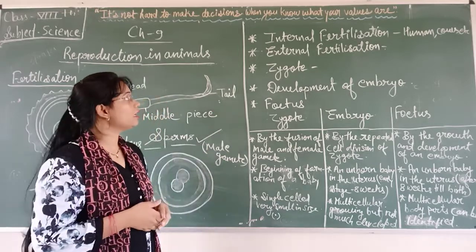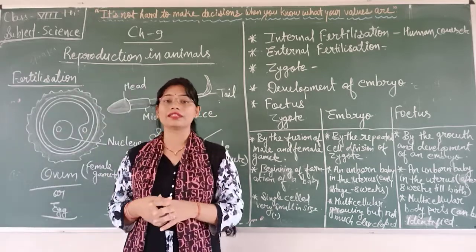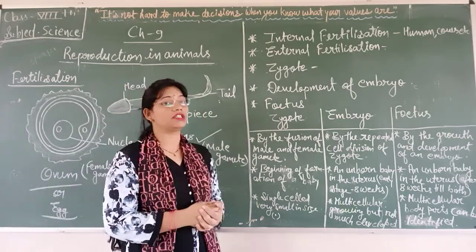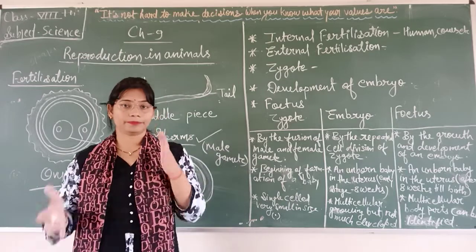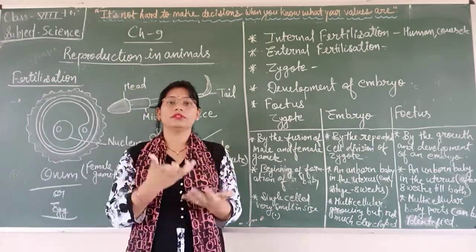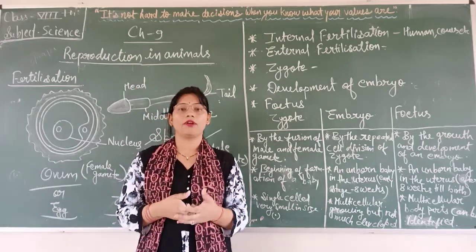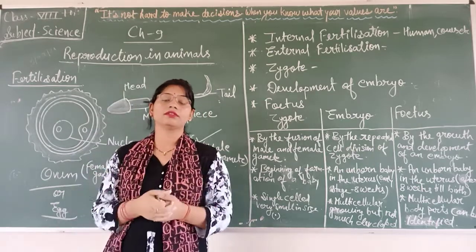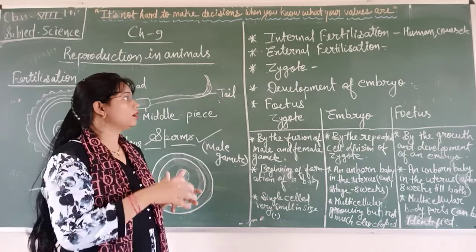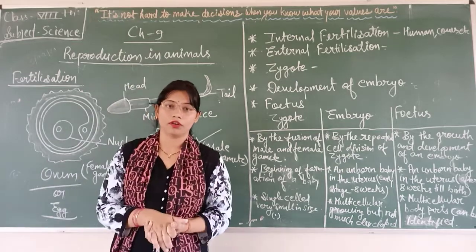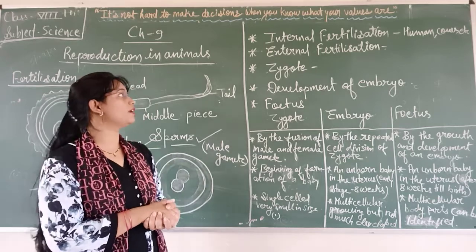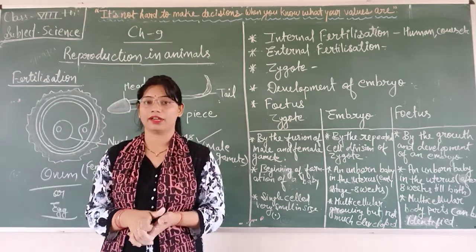For external fertilization, you can consider the example of the frog, because in external fertilization they use another medium. In frogs, the female frog lays eggs in water. Then sperms are deposited on these eggs and fertilization takes place. This type of fertilization is known as external fertilization.